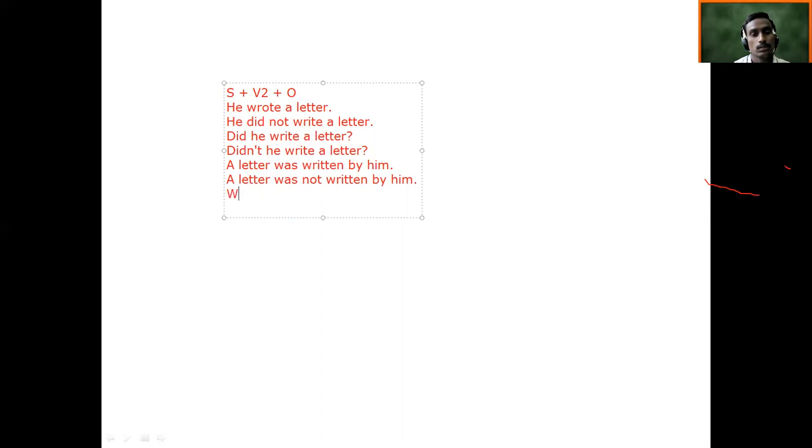Was the letter written by him? Was. We are going to use the helping verb in the beginning. A letter. Then the object is letter. Then the main verb, it is in past participle, written. Was a letter written by him? At the end there will be a question mark. Okay.